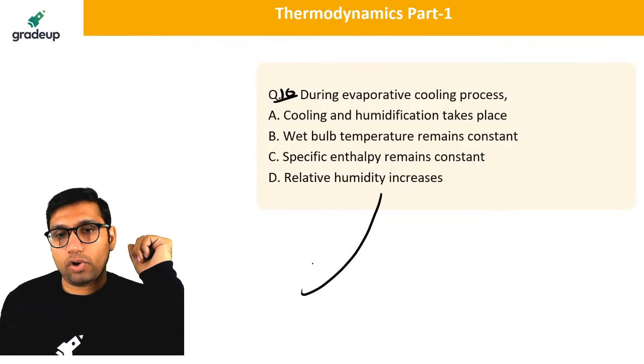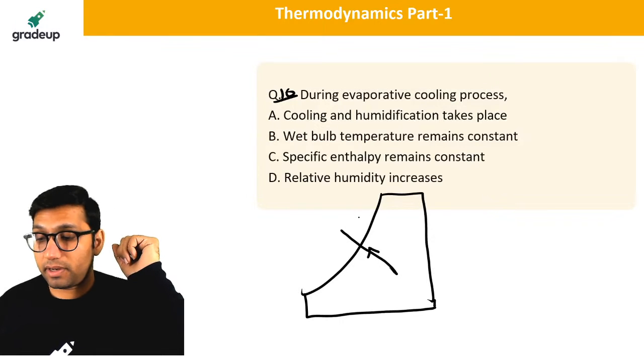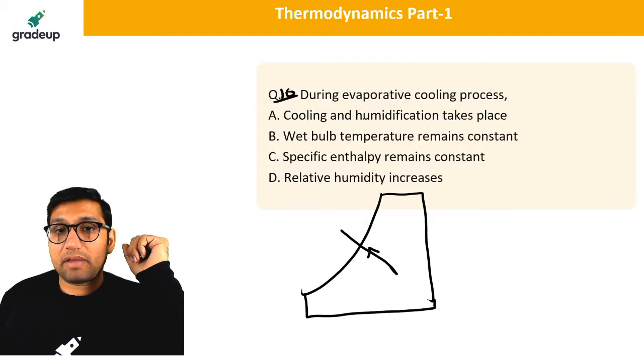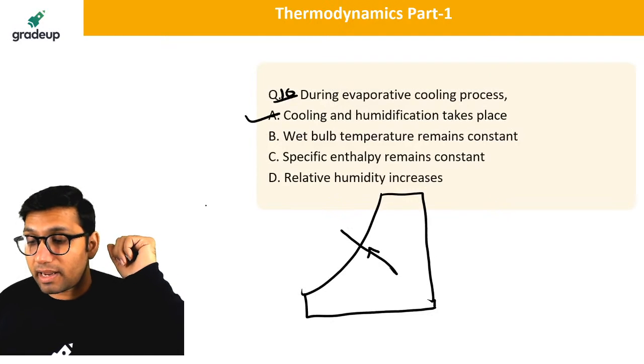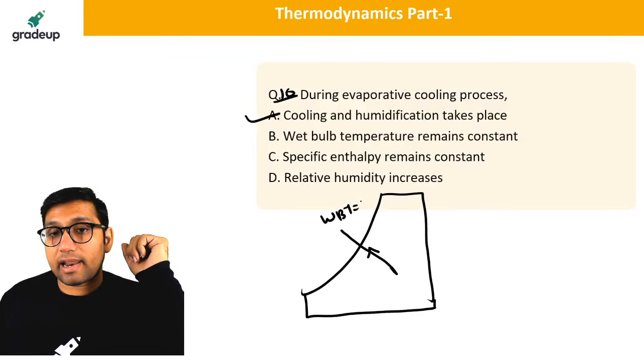Evaporative cooling process, I told you that it is represented by a line like this. This is how the evaporative cooling is represented. So during evaporative cooling, it is also called cooling and humidification. That is correct. Wet bulb temperature remains constant. That is also correct. Enthalpy remains constant. That is also correct.